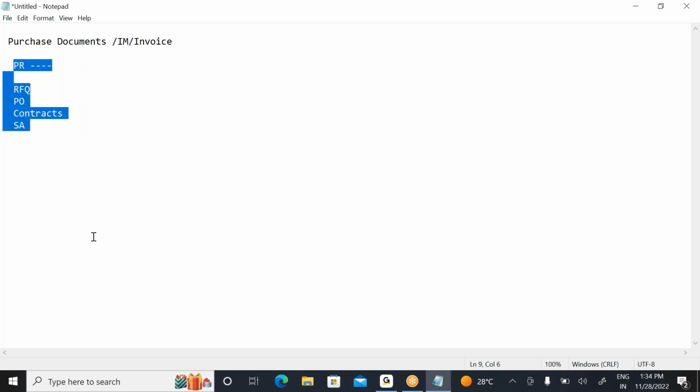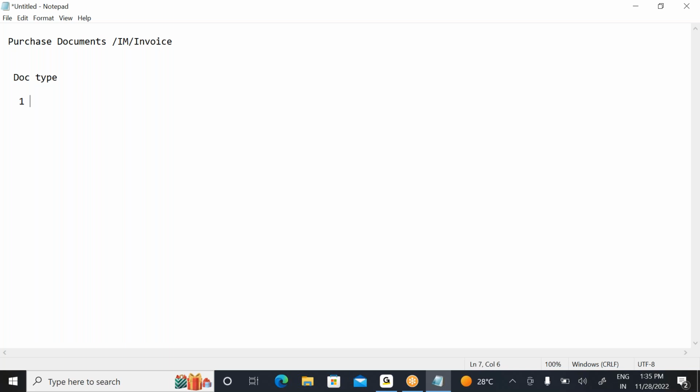If you recall the initial classes, you can understand the document type is the main control parameter, like in material master, material type, and vendor master, account group. The same way for all the purchase documents, document type is the main control parameter. Without document type, we are not able to perform any single transaction. Whenever you step into the transaction data, first you need to select the document type.